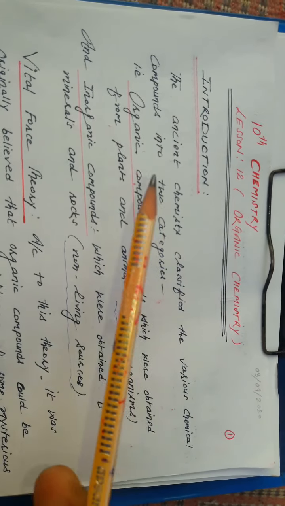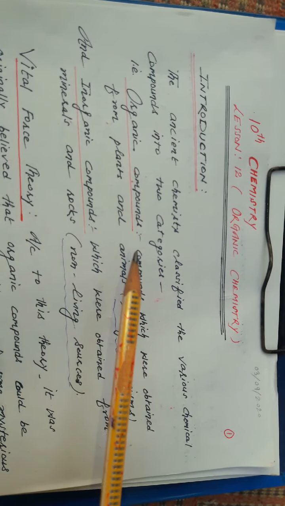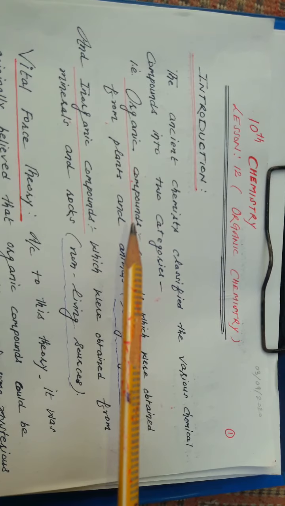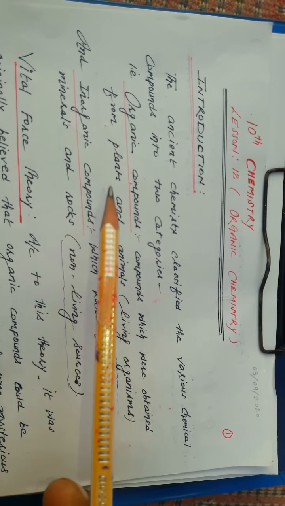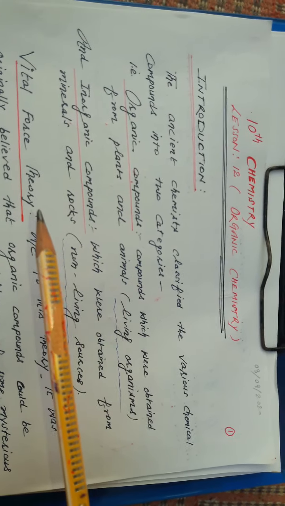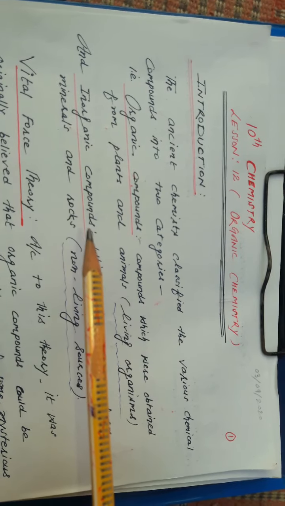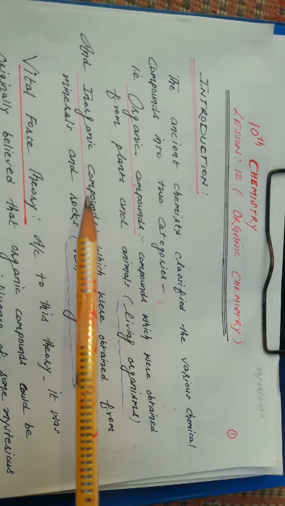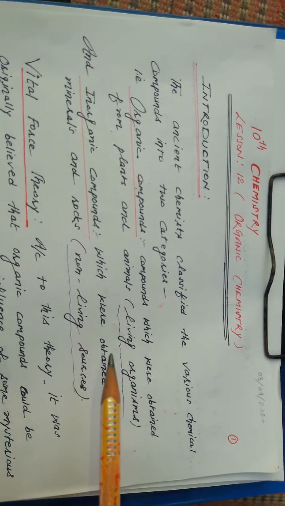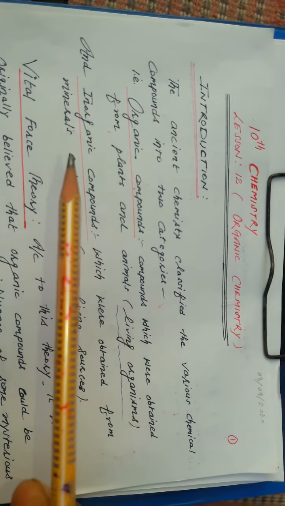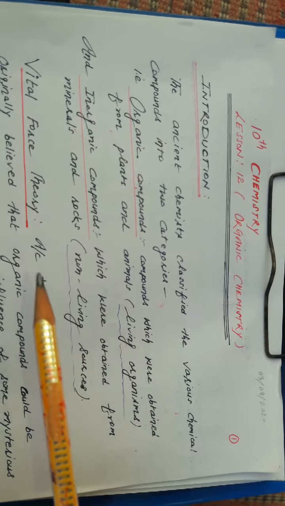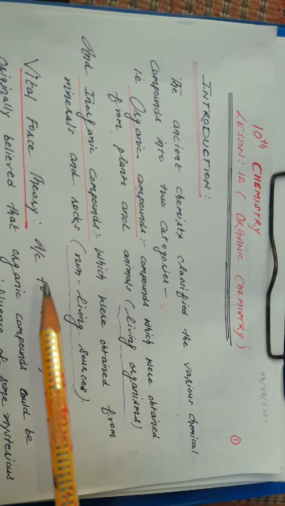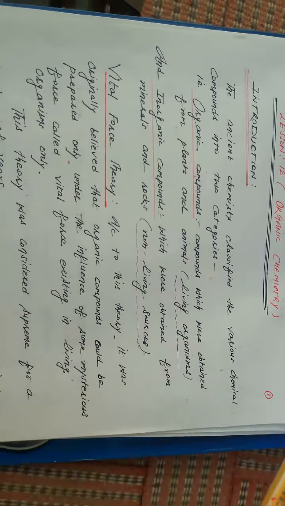The ancient chemists classified the various chemical compounds into two categories. First is organic compounds, second is inorganic compounds. According to them, organic compounds were obtained from plants and animals, that is living organisms, and inorganic compounds were obtained from minerals and rocks, non-living sources.